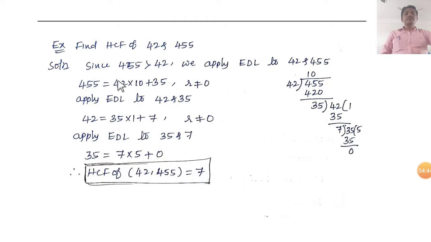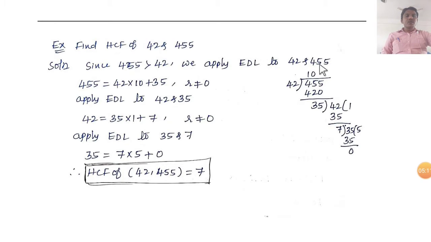Find the HCF of 42 and 455 using Euclid's division algorithm. Here 455 is greater than 42, so we apply Euclid's division lemma to 42 and 455.